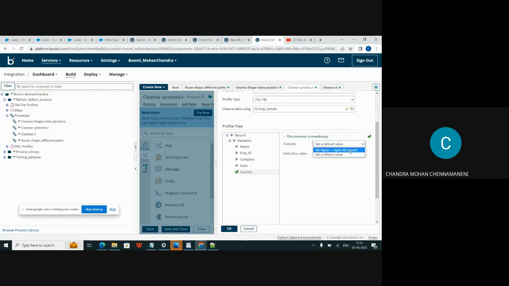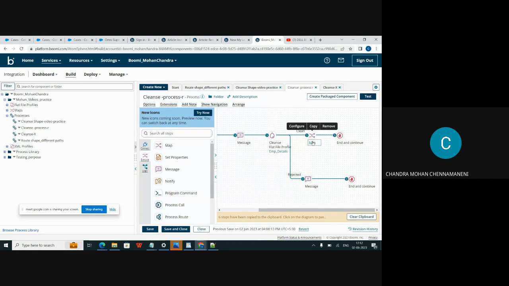Here, two options are there. If you see here, if it is empty, the value from the source path, no repair and reject document. So you can reject the document, or if you set a default value, you can repair the document. You can set the default value. You can see reject and repair the document. I am giving the default value India. Click on OK.